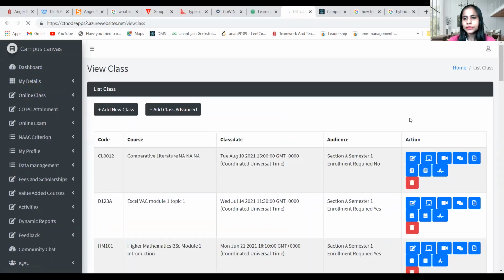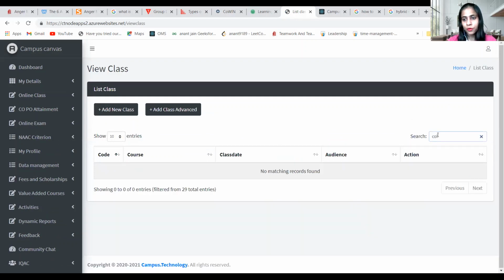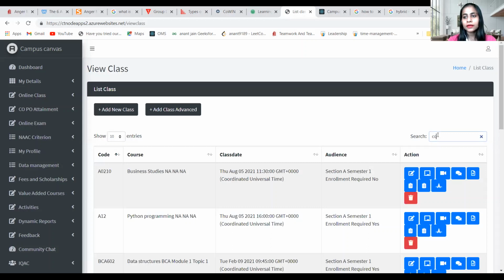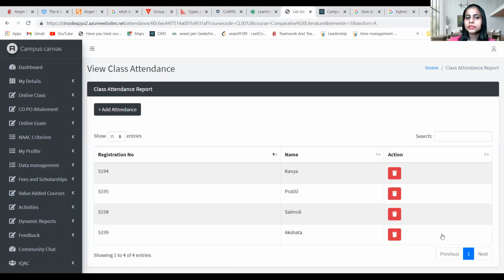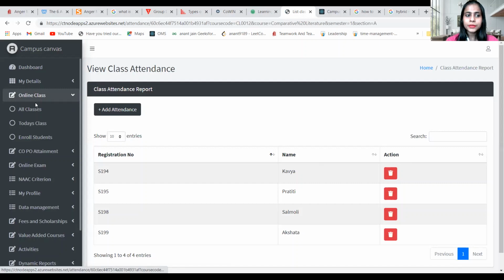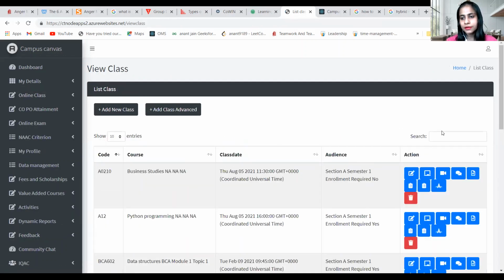Now when we see the classes over here, for students it is very important to track their attendance. Now how are we going to track the attendance? Here we have three options. The first option, which says attendance, is the attendance of that day's class. If we click on this, we will get the names of the students who have attended that day's class. But now let's say I want to check the aggregate attendance.